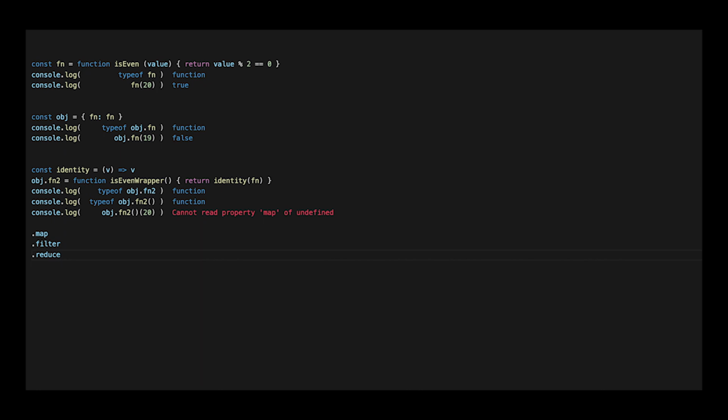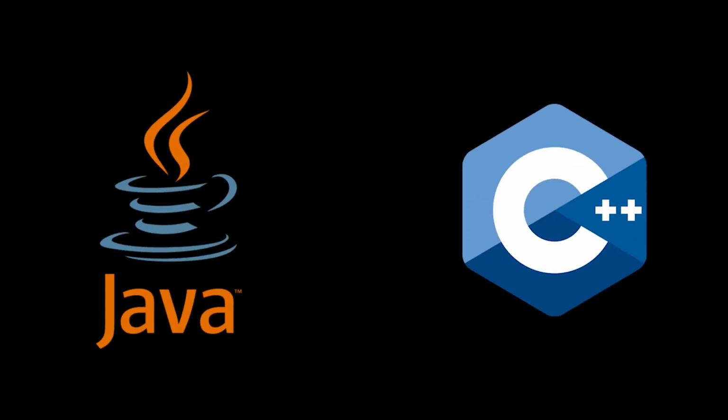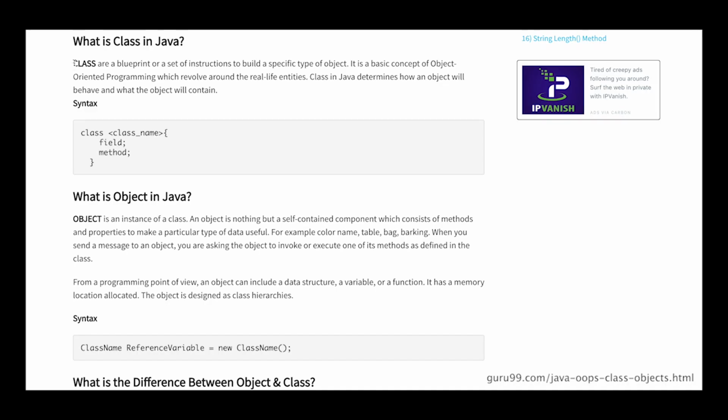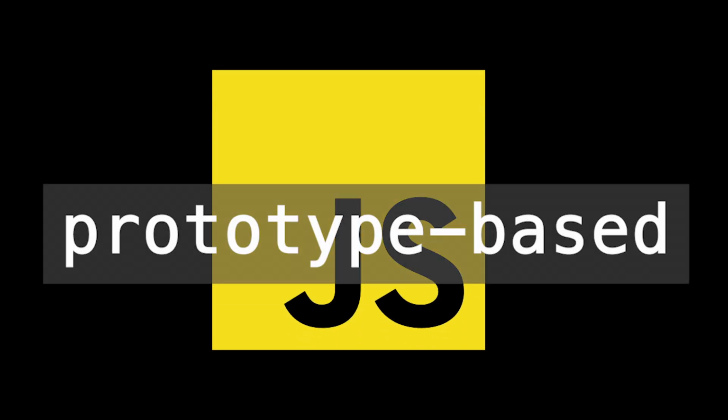In languages like Java or C++, there's this notion of classes and instances. We call these languages class-based. In a class-based object model, classes describe all of the properties that define what an object would make up. Instances are the instantiations of a class and have the exact properties of its parent class. JavaScript is a prototype-based language, meaning it does not make this distinction between class and instance.